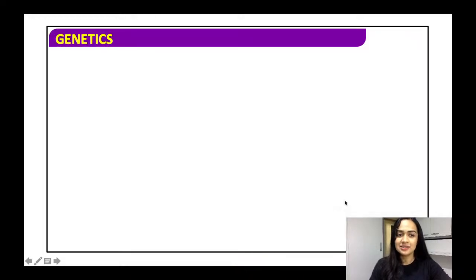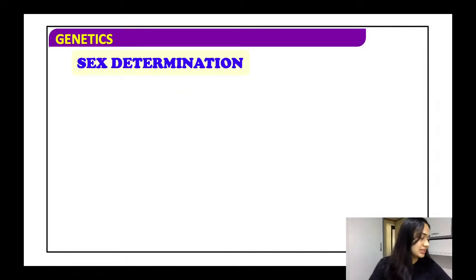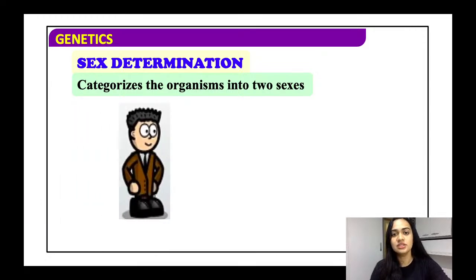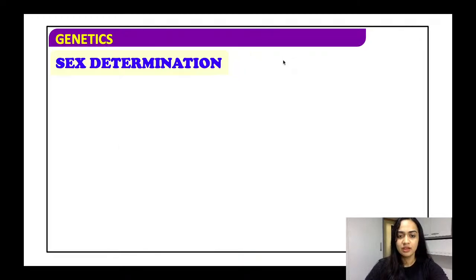And let's crack it. So, starting with the first topic for the video, that is sex determination. In this lecture, we will be going through sex determination in detail. Sex determination is a process that will categorize organisms. We all know that organisms are of two kinds, male and female. So it is this process that will categorize them into two sexes, male and female.